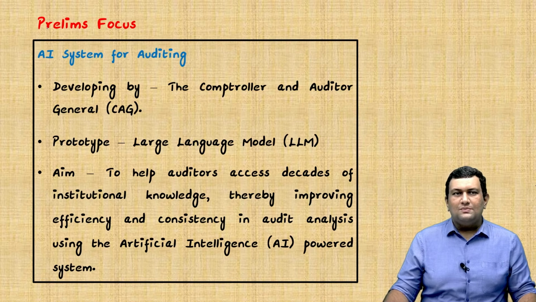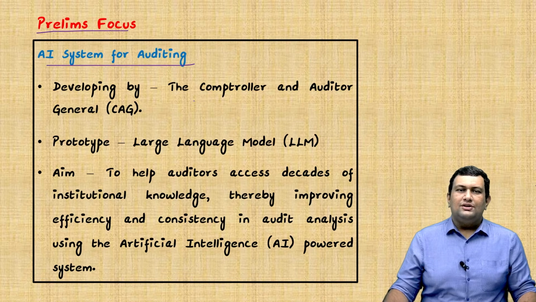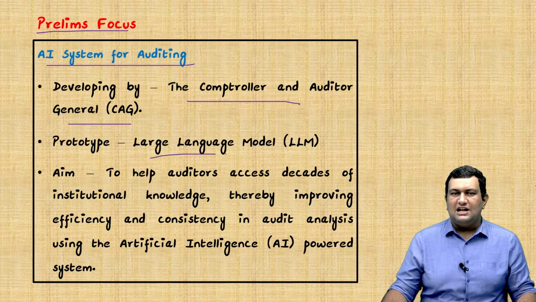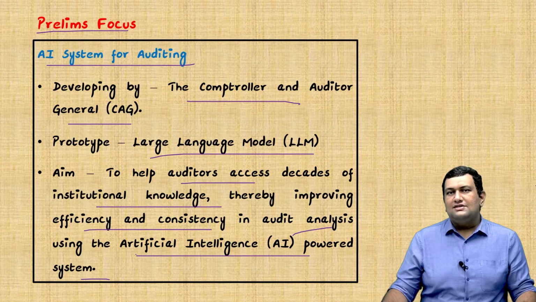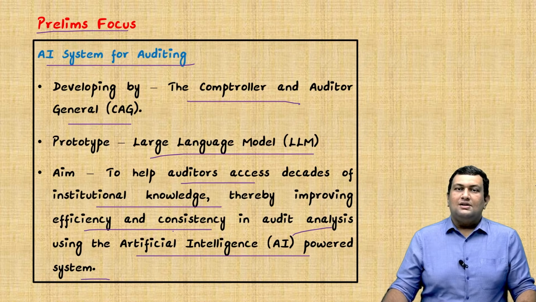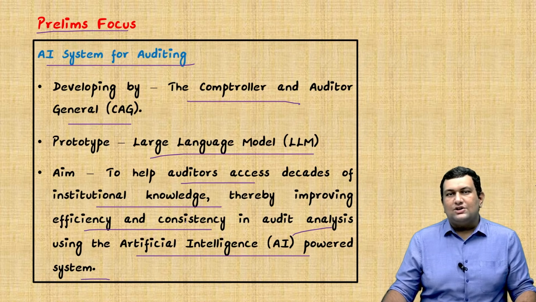Now we will see about prelims focus. First one is AI system for auditing. The Comptroller and Auditor General, that is the CAG, has been developing a large language model. Its aim is to help auditors access decades of institutional knowledge, thereby improving efficiency and consistency in audit analysis using an artificial intelligence powered system. So AI is a buzzword now, so it can be asked in both prelims as well as mains. We must know the difference between AI, machine learning, and this large language model.